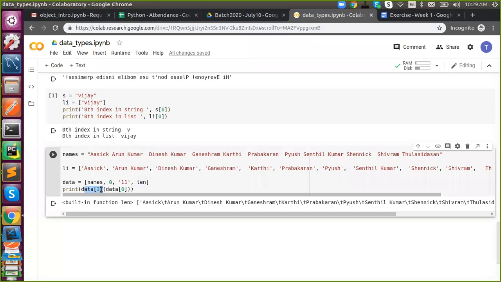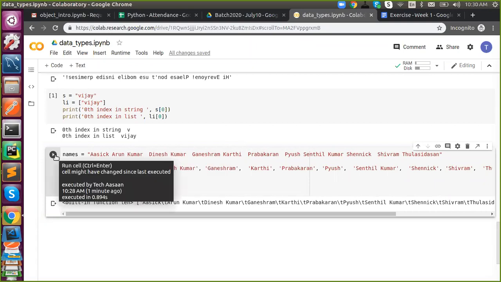Then this will act like a function. Got it? See, I'm hovering. It says it's a built-in. So this will act like a function, but this is actually referring to a string. So you are actually passing this string into a function called len. So here data of 3 is not a function. It is actually referring to a function called len. So you will get answer 108.